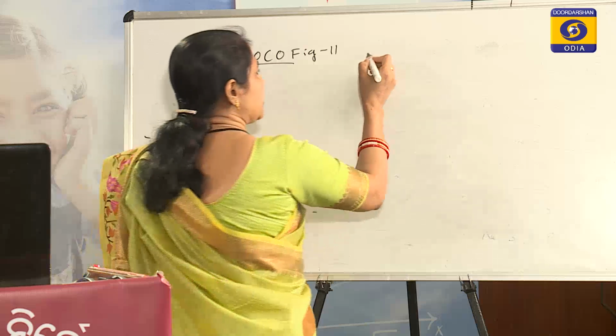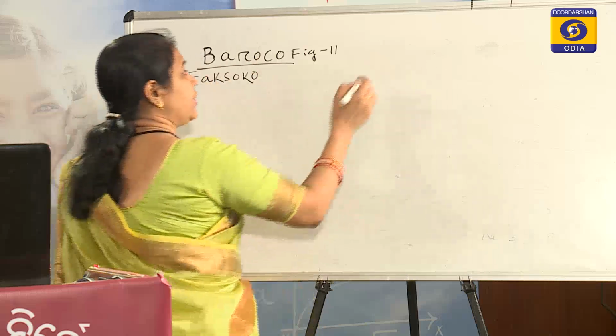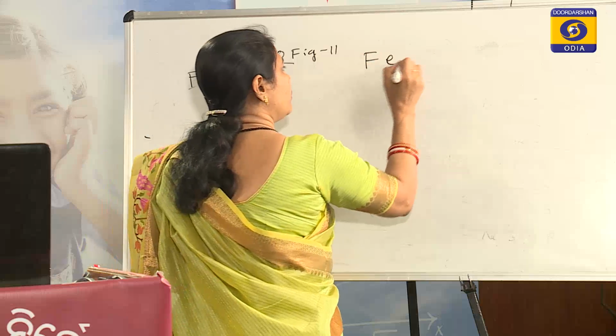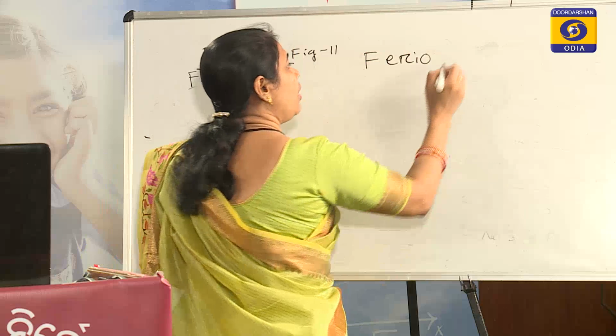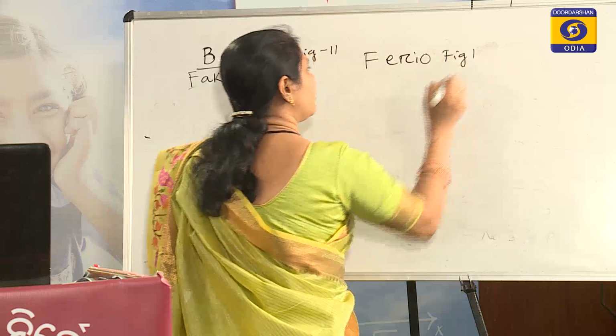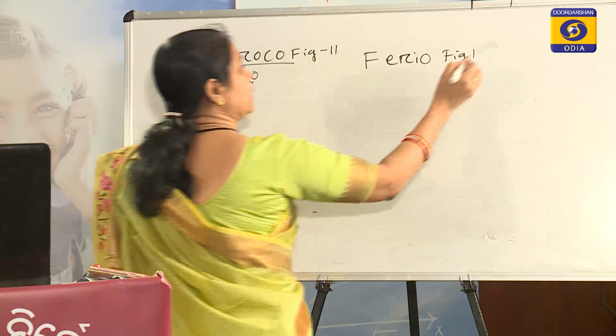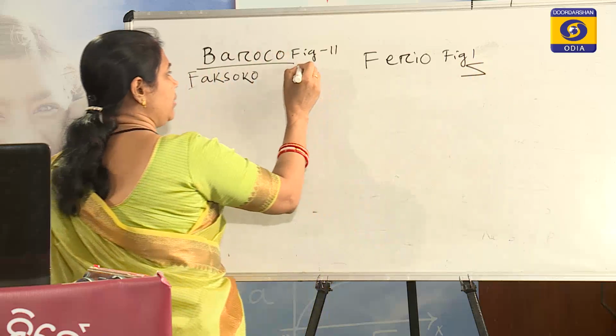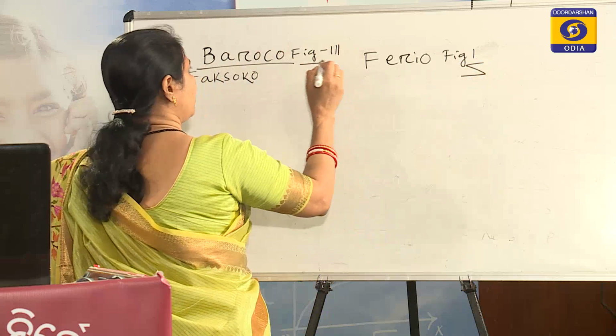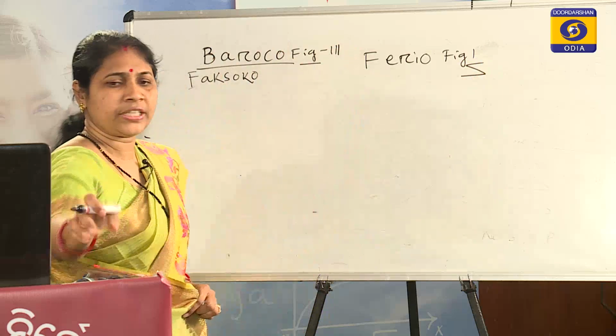In the first figure, the initial letter F gives Ferio. So Baroko will be reduced to Ferio of figure 1. Therefore, here you must remember the figure or the diagram of Baroko of the second figure.